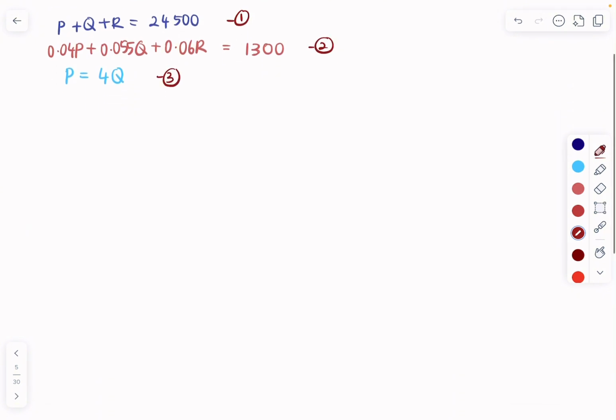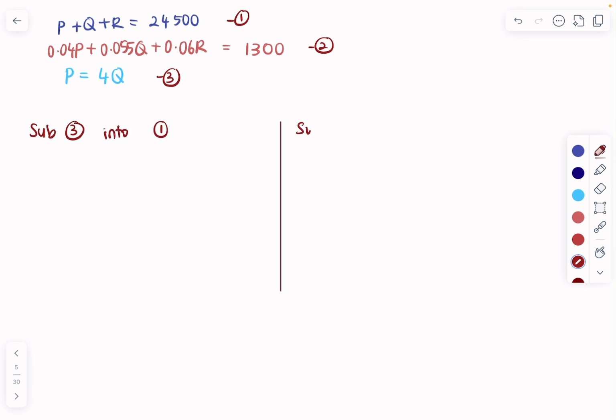What I can see from here is equation 3 is quite straightforward. So we can sub this into equation 2 and 1. So we can say sub equation 3 into 1, and then sub equation 3 into 2. If you sub P equals to 4Q into here, we will get 4Q plus Q plus R is 24,500.